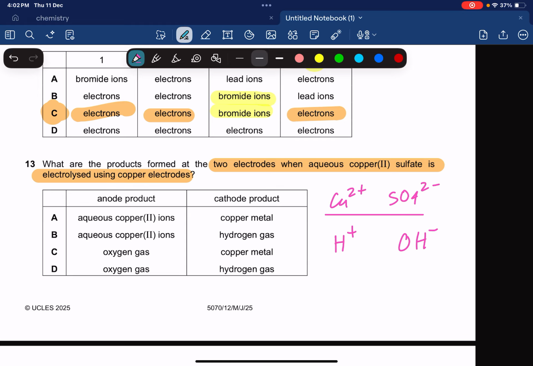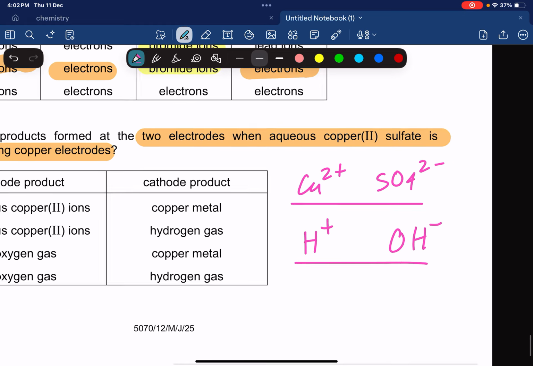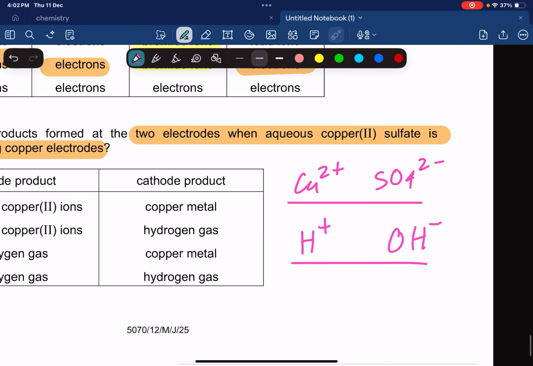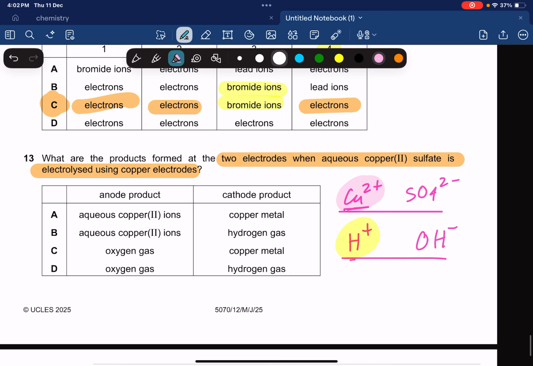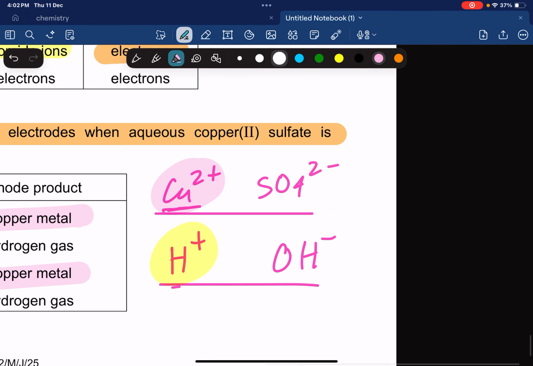Okay, so now we need to think what's going to get discharged. Firstly, out of these two ions, which is more unreactive, copper or hydrogen? If you know the reactivity series, please learn it, hydrogen is above copper. So what's going to get discharged? Definitely copper. So the cathode product is going to be copper metal. It cannot be hydrogen because hydrogen is above in the reactivity series.